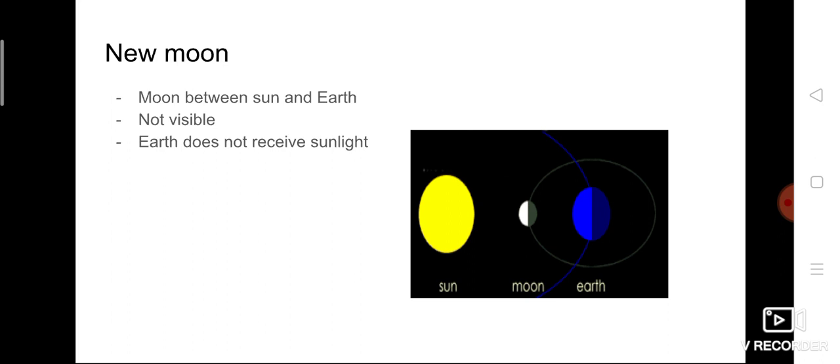New moon means during new moon we can't find the moon in the sky, because it doesn't vanish, it is there, but unfortunately we can't see the moon, because the half of the moon getting the light faces towards the sun, and the moon part which is facing towards the earth, facing towards us, doesn't get the sunlight. That's why it is somewhat dark, so we can't see the moon. Okay, so that condition, that phase of moon is called new moon.